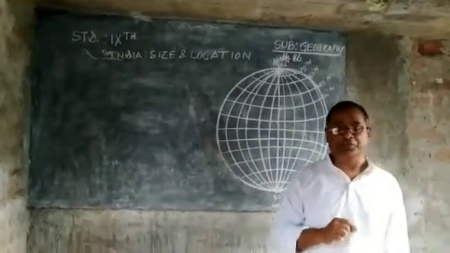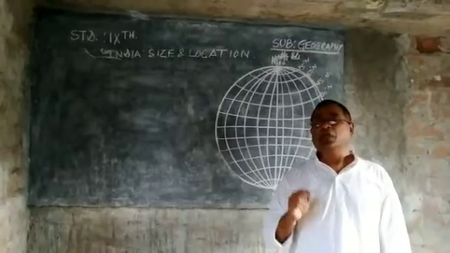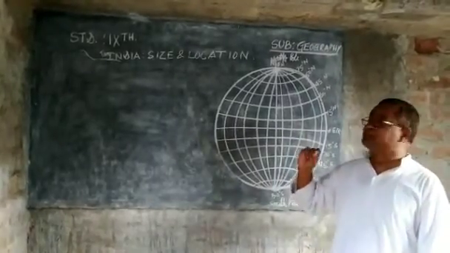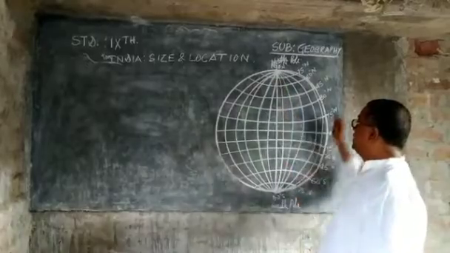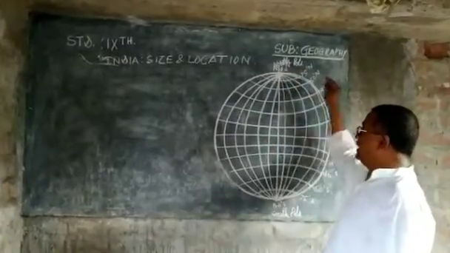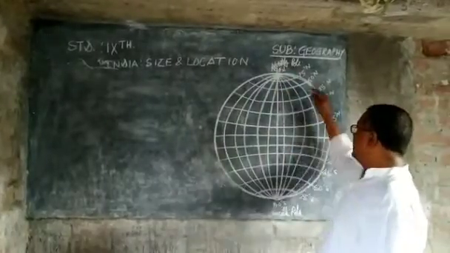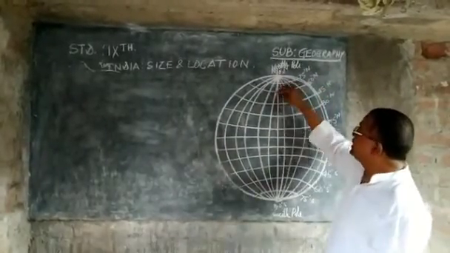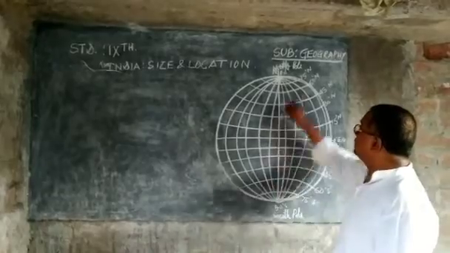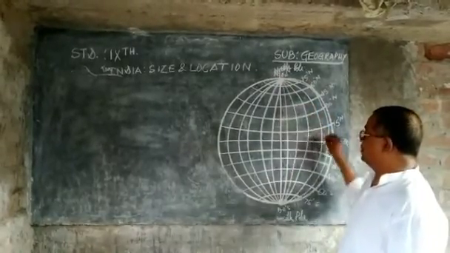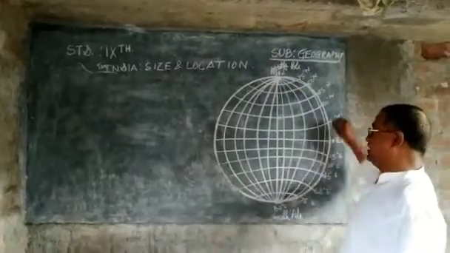And the longitude. Longitudes are the lines which connect the North Pole to the South Pole and which measure east. This is the eastern hemisphere and this is the western hemisphere. So these lines measure east. This line also connects the North Pole to the South Pole, and it measures east because it lies in the eastern hemisphere.